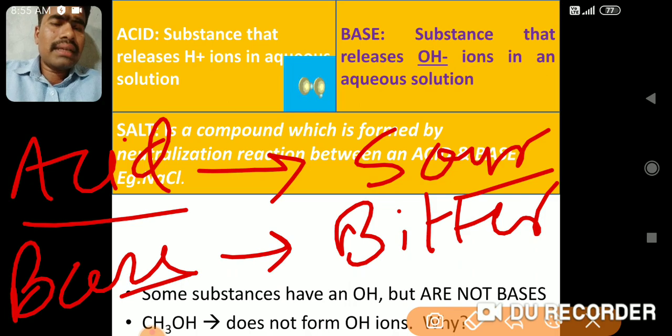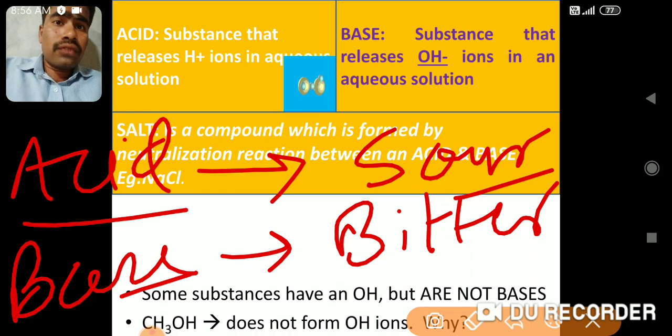Do you think that milk is sour? No, milk is not sour. Milk has a sugar in it called lactose sugar. But when the curdling process takes place, when the milk is converted into curd, the lactose sugar present in the milk is converted into lactic acid.